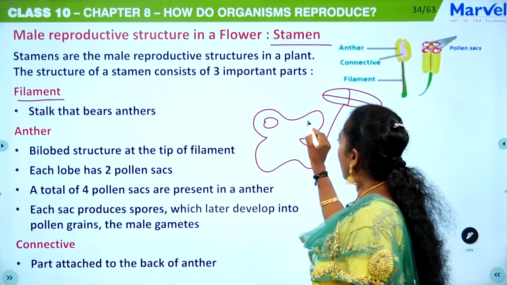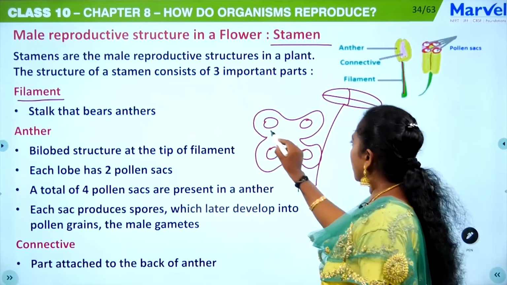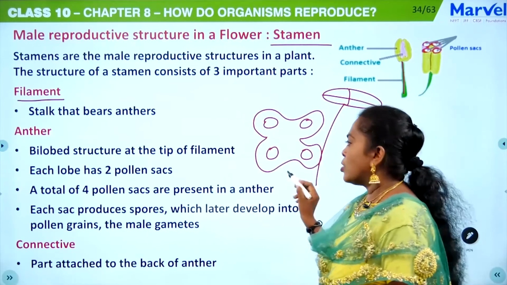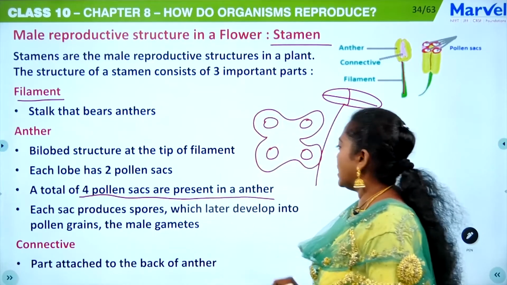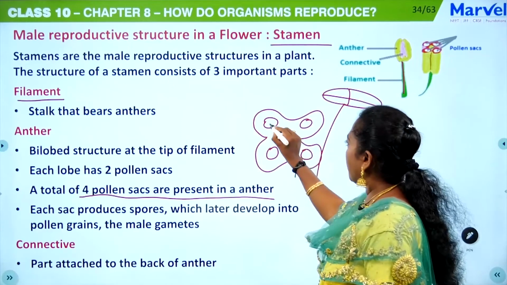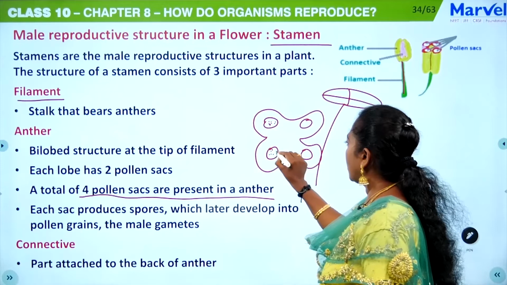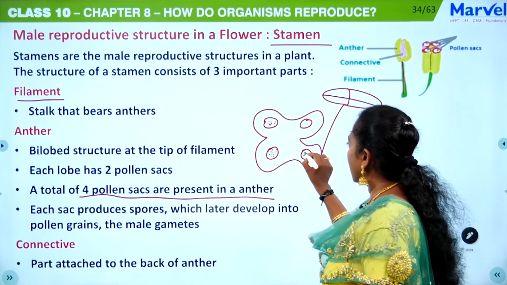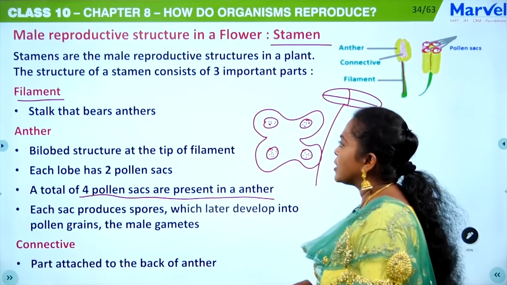and each lobe will have pollen sacs. So each lobe has 2 sacs. So there are totally 4 pollen sacs present in the anther, and each sac will produce spores, and these spores or the pollen mother cell later develop into pollen grains.